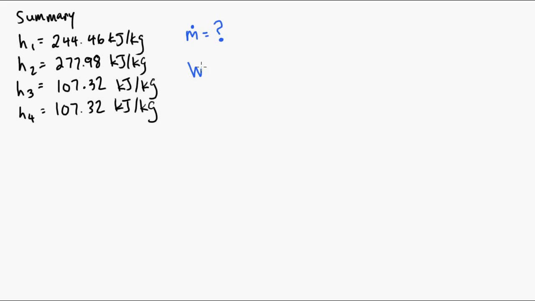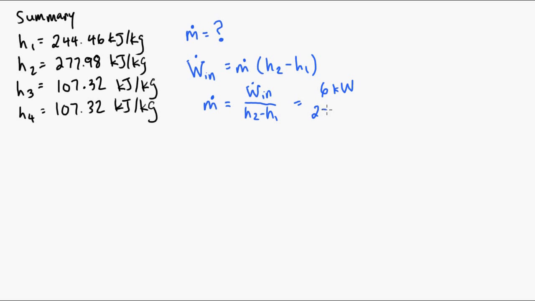Now we need to find the mass flow rate. We know the total work done by the compressor, and we can equate that to the mass flow rate multiplied by the specific enthalpy difference. We know the total power input is 6 kilowatts, divided by h2 minus h1.